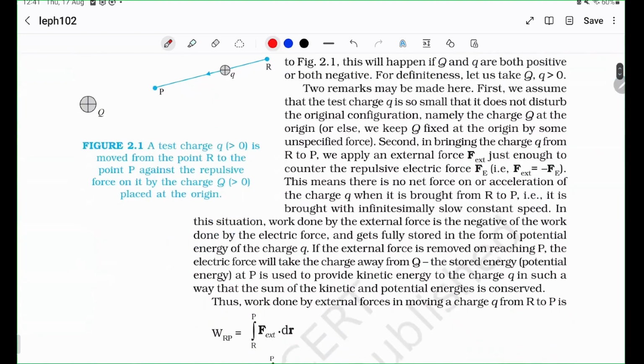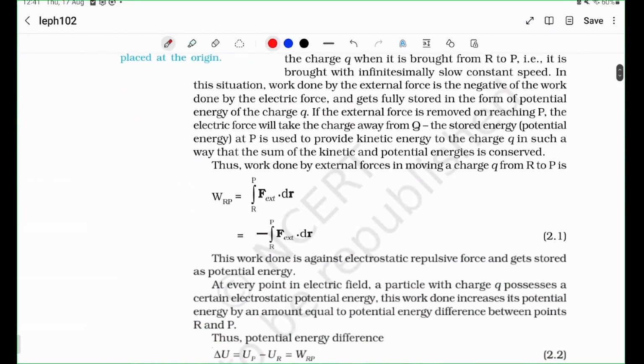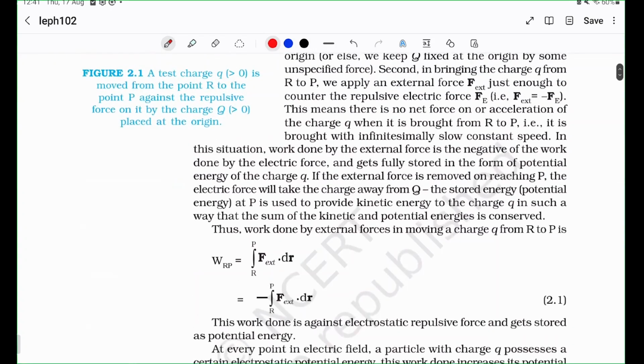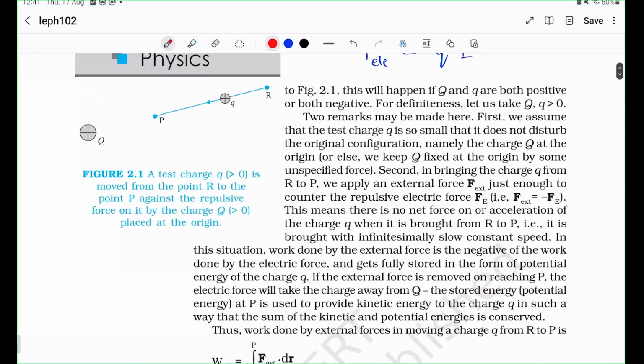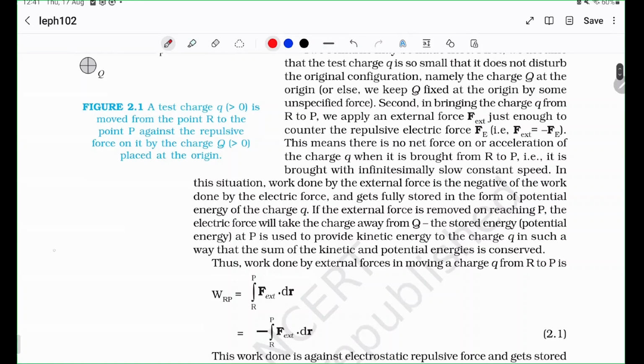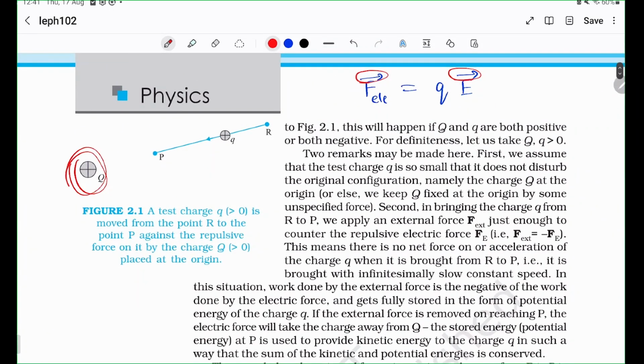Okay. So now we define what potential is. So coming to what potential is. Let's say we have a stationary source producing charge Q. Like it has a charge Q. It's a stationary charge. That's why it's static, remember? And it's producing some electric field in space. Now you are bringing this charge q. So you are a person who's trying to bring the charge q from the point R to the point P.